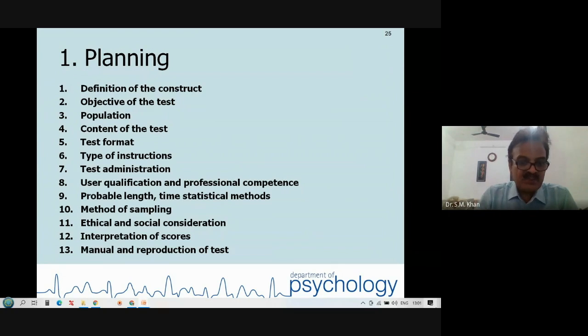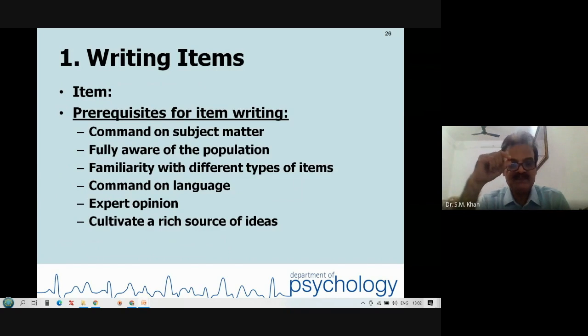Then interpretation of scores, friends. आपने देखा जैसे कि the score is unitless. You will learn how to make interpretation of scores in coming slides or sessions. And development of the manual. So this comes under the paradigm of planning. How to write the items, very important discussion.